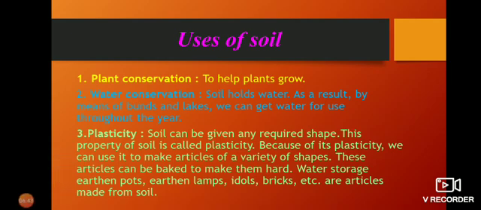So for which purposes can you use soil? Articles, earthen pots, earthen lamps, idols, bricks, etc. Understood the uses of soil? This question may be asked for 3 marks, or maybe what is meant by soil plasticity, what is the property of plasticity. So remember it properly.